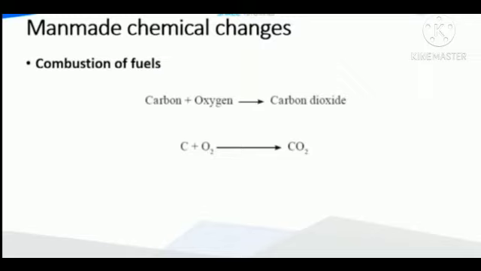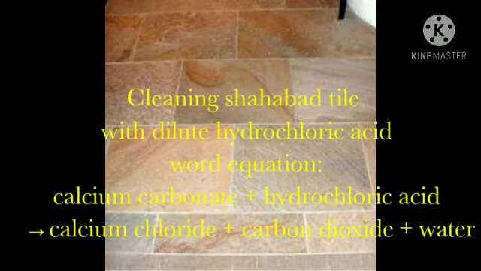Students, note that combustion of fuel is a fast and irreversible chemical change. Now next is cleaning Shahabad tile with dilute hydrochloric acid. The chemical composition of Shahabad tile is mainly calcium carbonate. During its cleaning with hydrochloric acid, the upper layer of the tile reacts with hydrochloric acid and three products